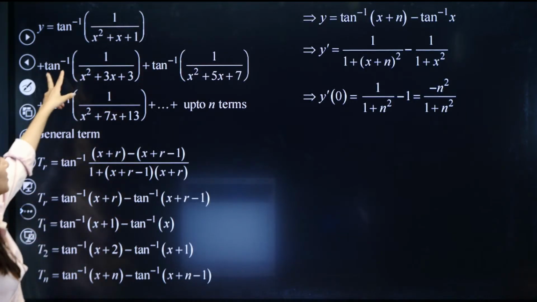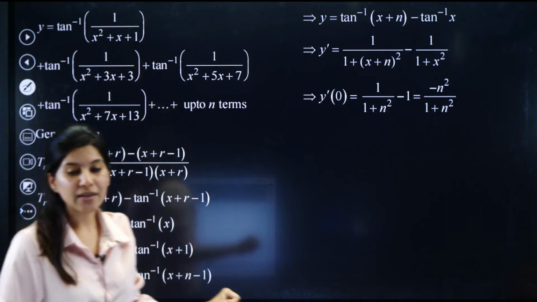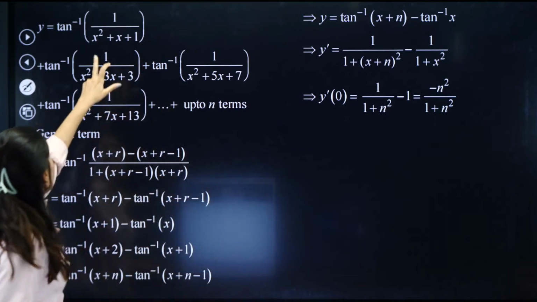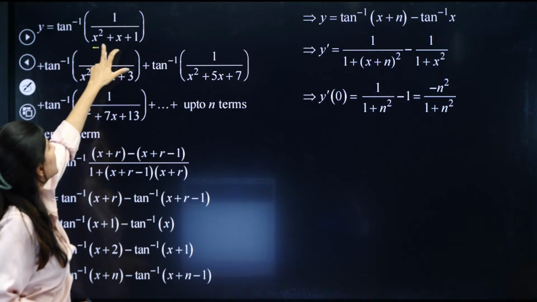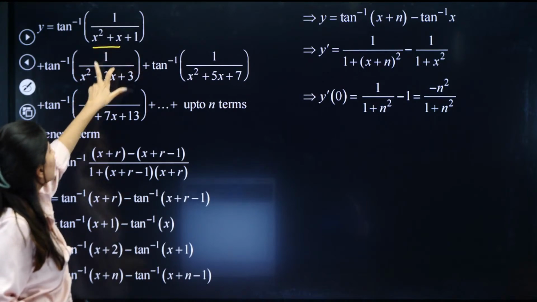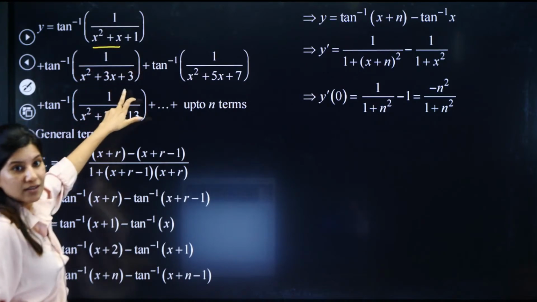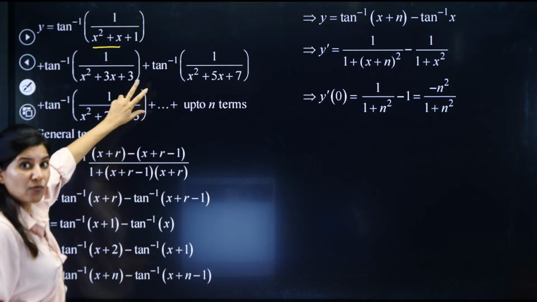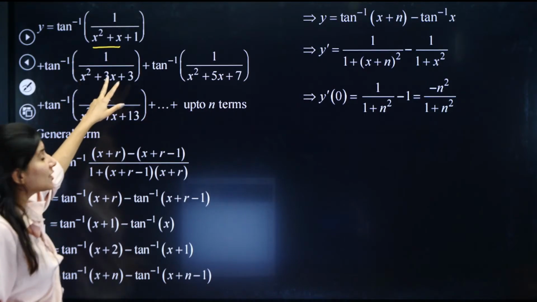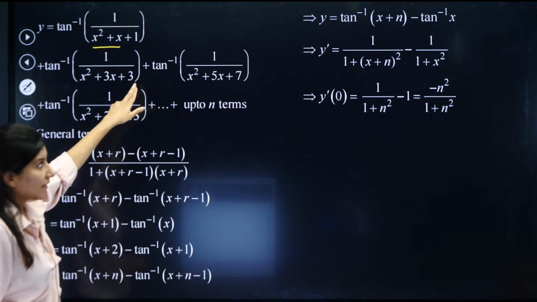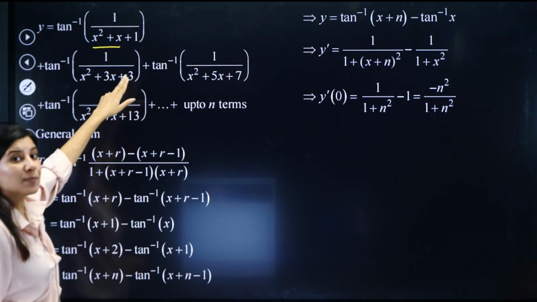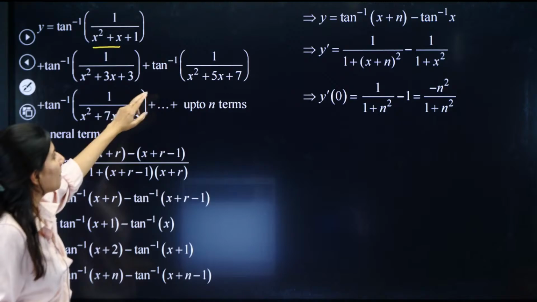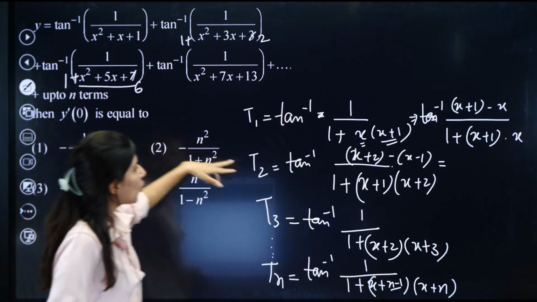So this was your question. Let me just summarize this whole question. 1 upon 1 plus, so these two will be x plus 1. Now again, 3 will be written as, so 1 will be separated, so x square plus 3x plus 2, which will be x plus 1, x plus 2. All these terms, I have already showed you.